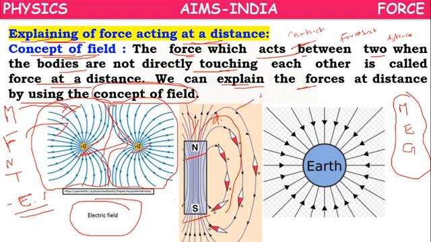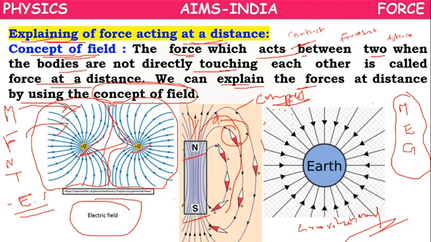If we bring a compass into the field, the compass needle will deflect because of the magnetic field, though it is not in physical contact. This is called the magnetic field. In the same way, Earth also creates a gravitational field around it, so whichever objects come into the gravitational field will be attracted towards it.